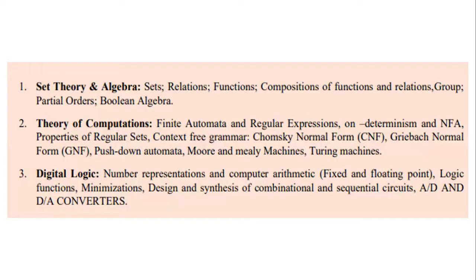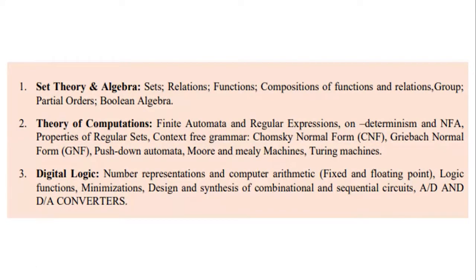So what is the ultimate aim for us to learn digital logic? Because it is very crucial and very important for designing and implementing what? Digital systems. Fine. So this is the first quadrant. So under the first quadrant, what are the three major chapters that we are going to cover? The first chapter will be set theory and algebra. Next, we'll be having theory of computations that deals with different kinds of automata and context-free grammar. Then the last chapter will be digital logic that will completely deal with the circuits as well as the converters along with the logic operations.